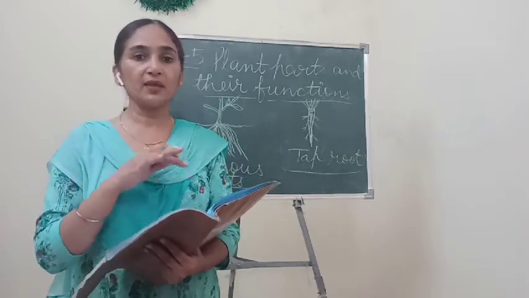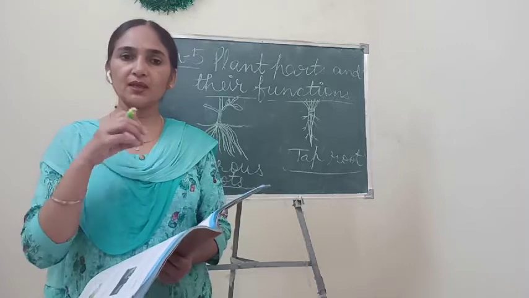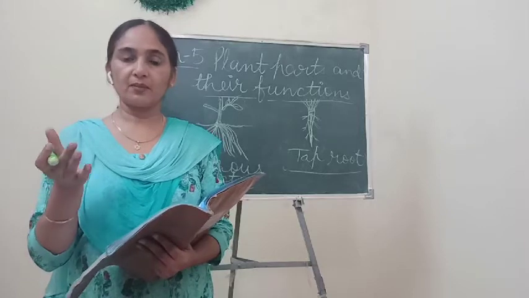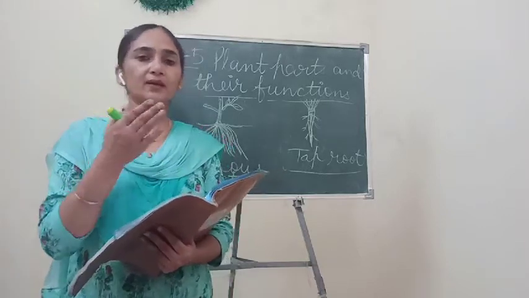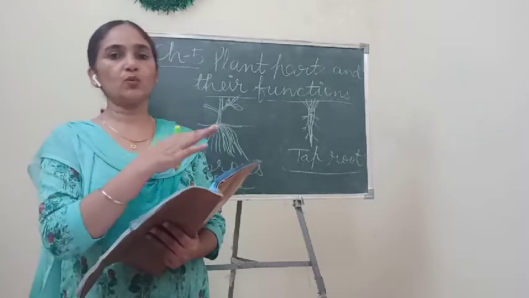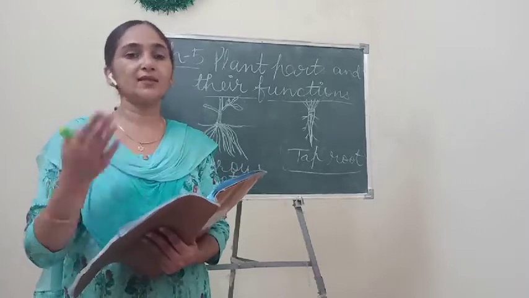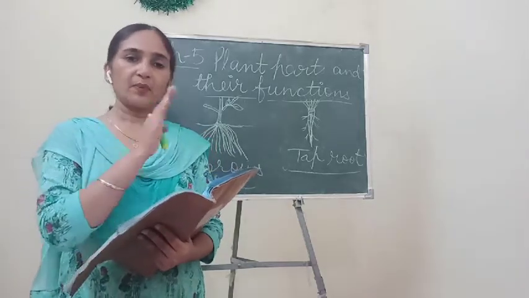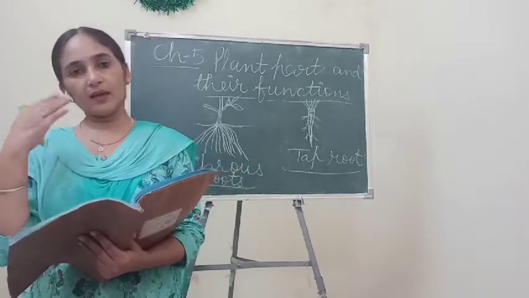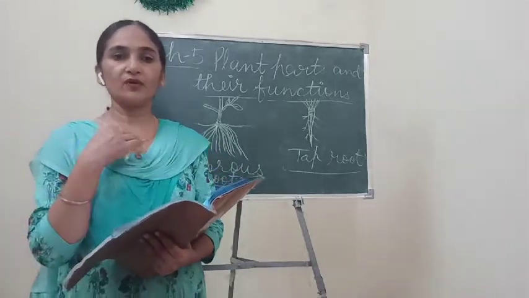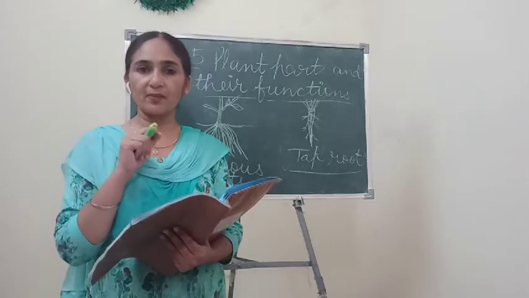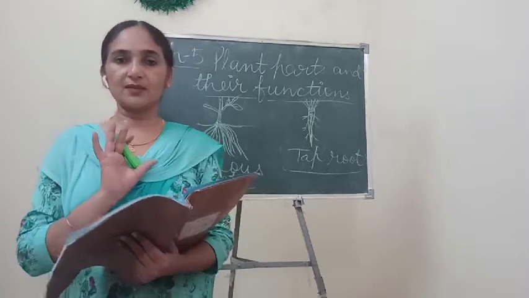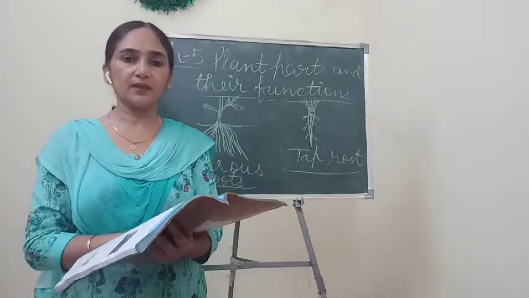oxygen during breathing. At night, plants breathe, taking oxygen and releasing carbon dioxide. But in daytime, they prepare their food, so they use carbon dioxide and release oxygen. The plant is doing both functions. It can prepare its food and it can breathe at night. But we can't prepare food by the use of carbon dioxide. So that's why we are a little bit different from plants. Understand? But plants can also breathe.